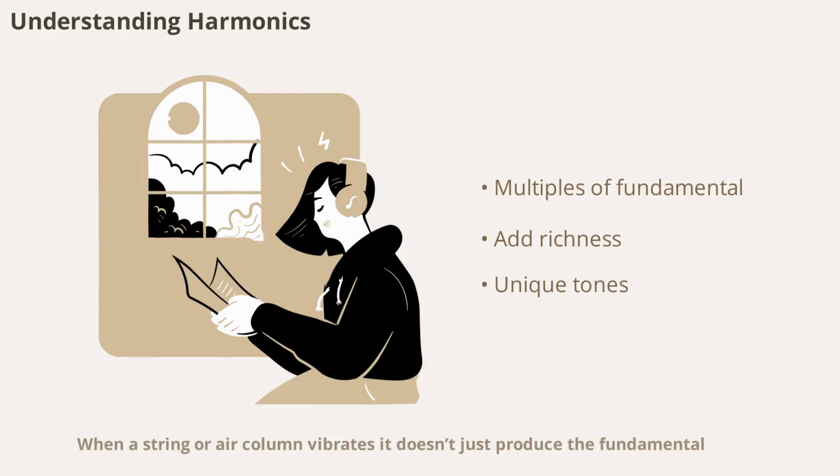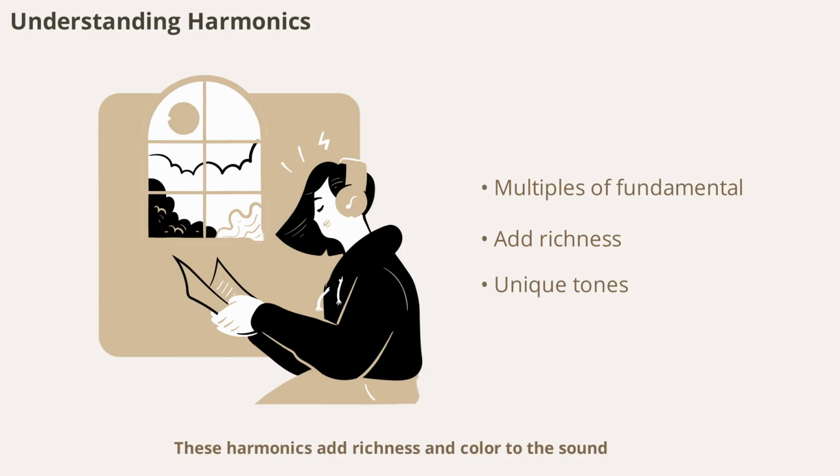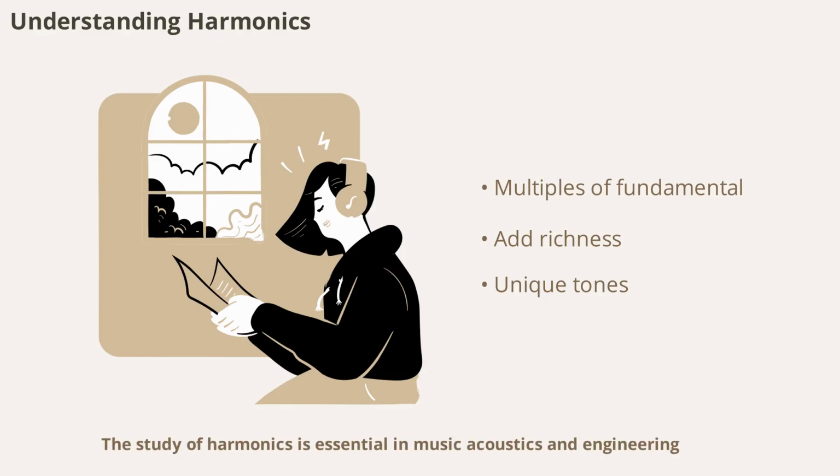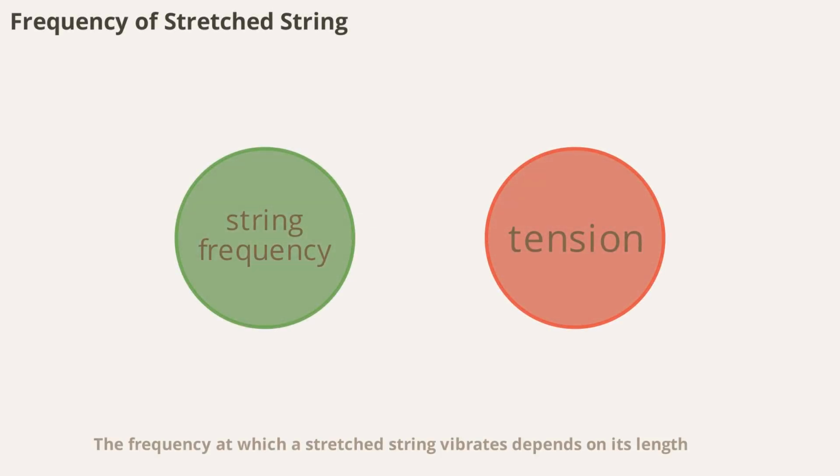Harmonics are frequencies that are whole number multiples of the fundamental frequency. When a string or air column vibrates, it doesn't just produce the fundamental frequency, it also produces higher frequencies called harmonics. These harmonics add richness and color to the sound, making each instrument's tone unique. The study of harmonics is essential in music, acoustics, and engineering, as it helps us design better instruments and sound systems.